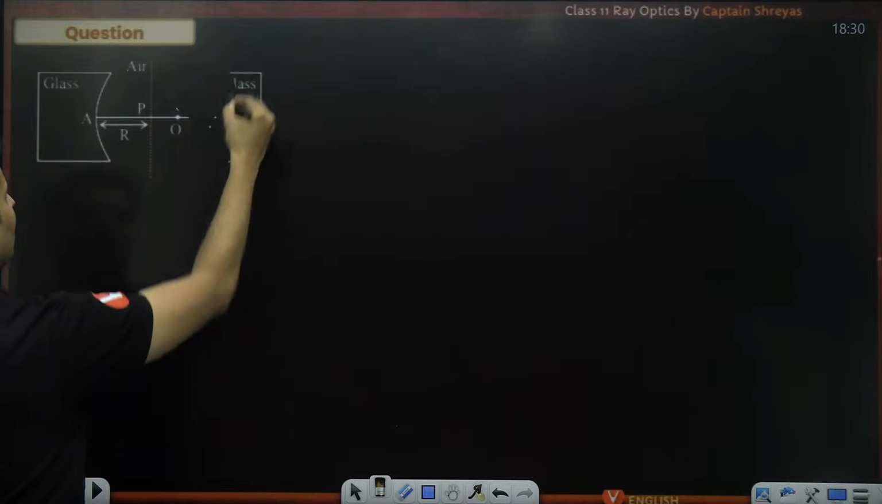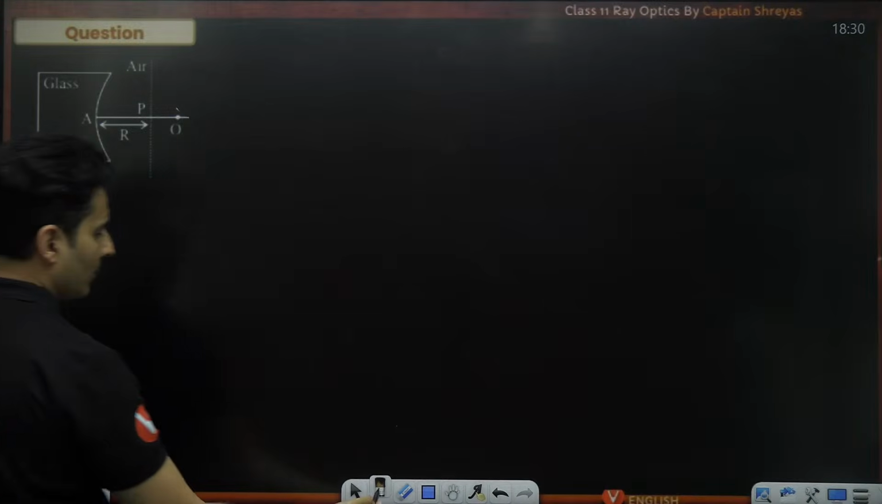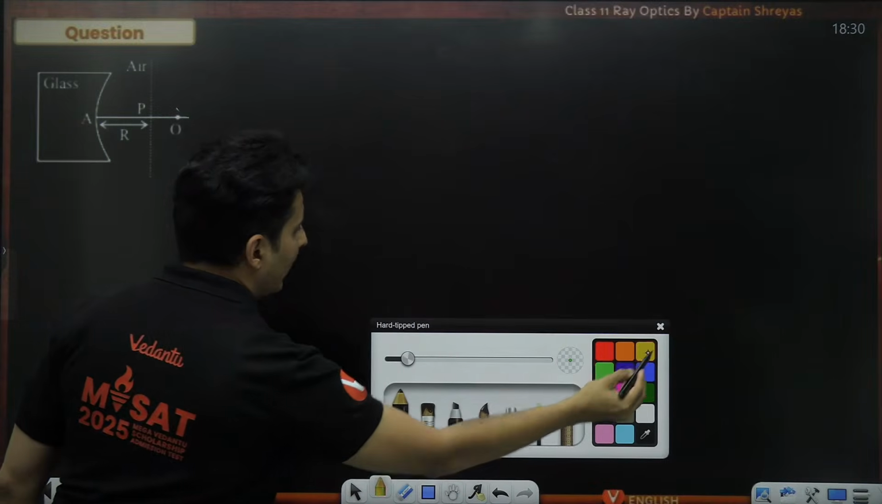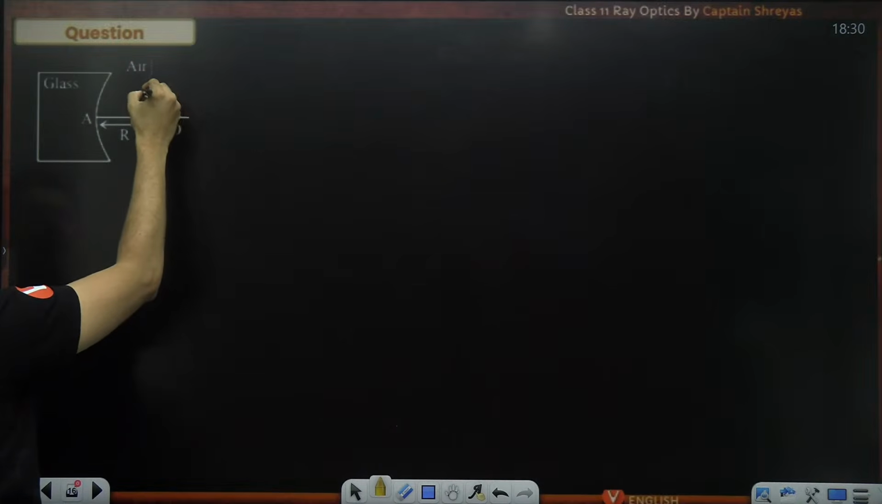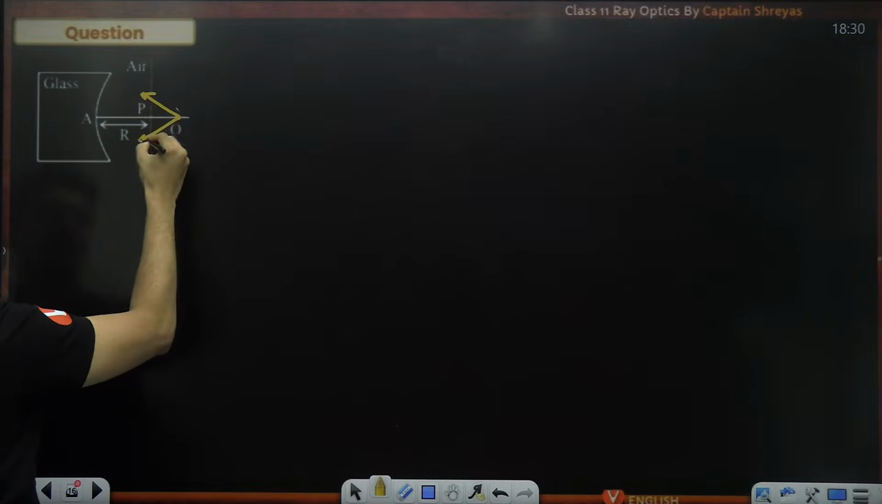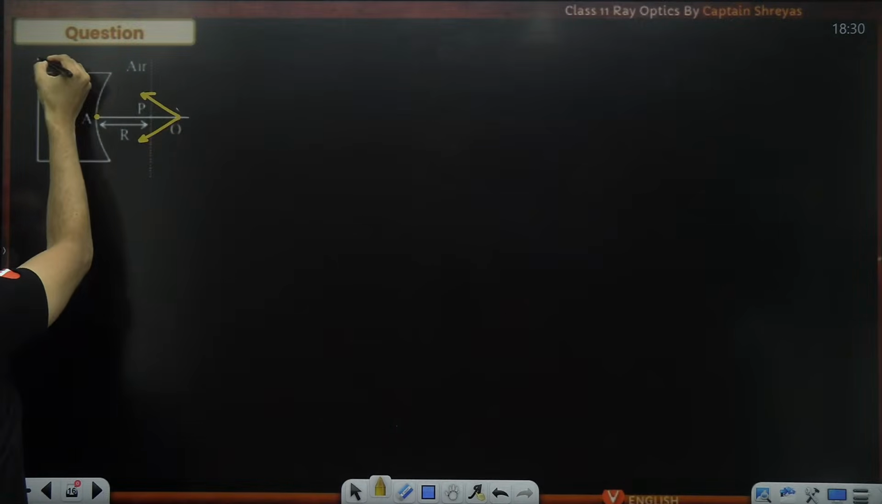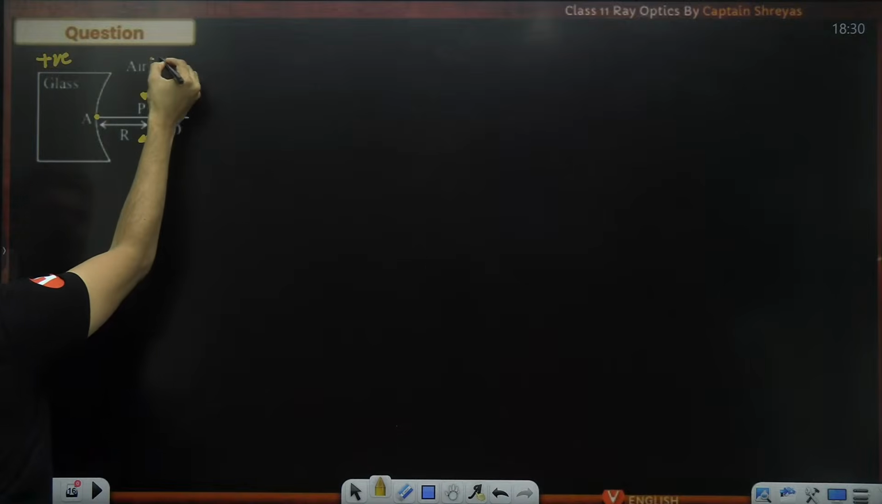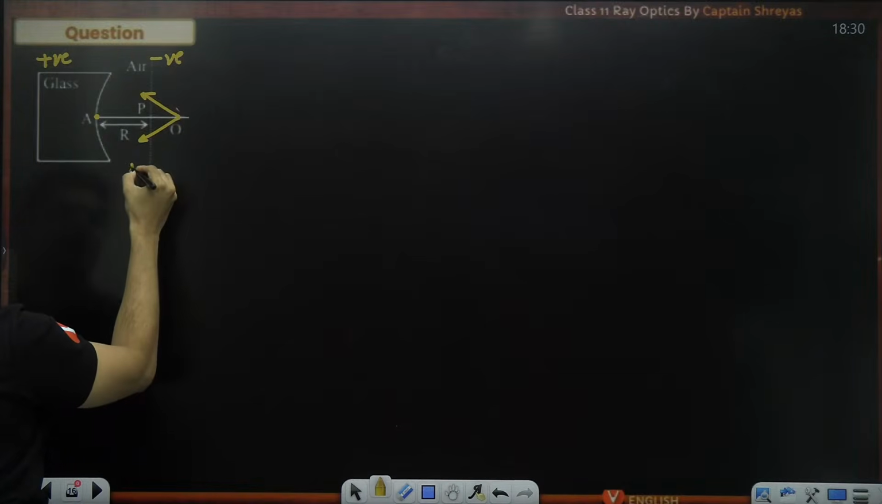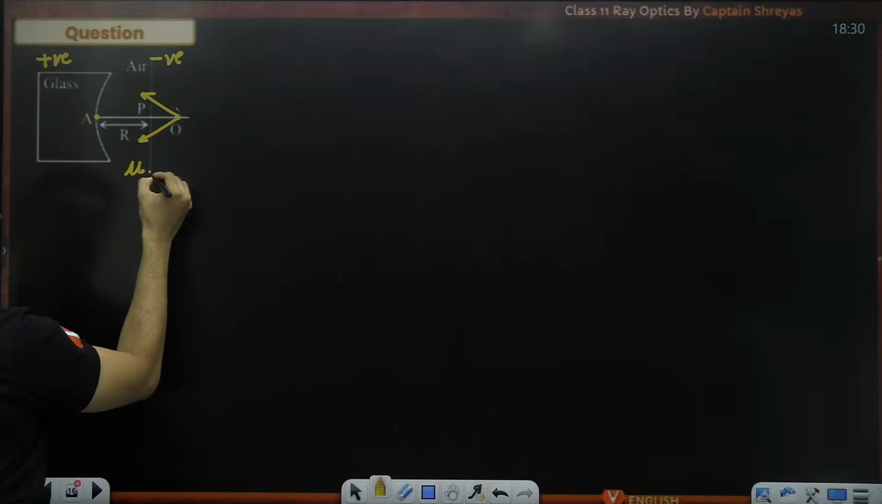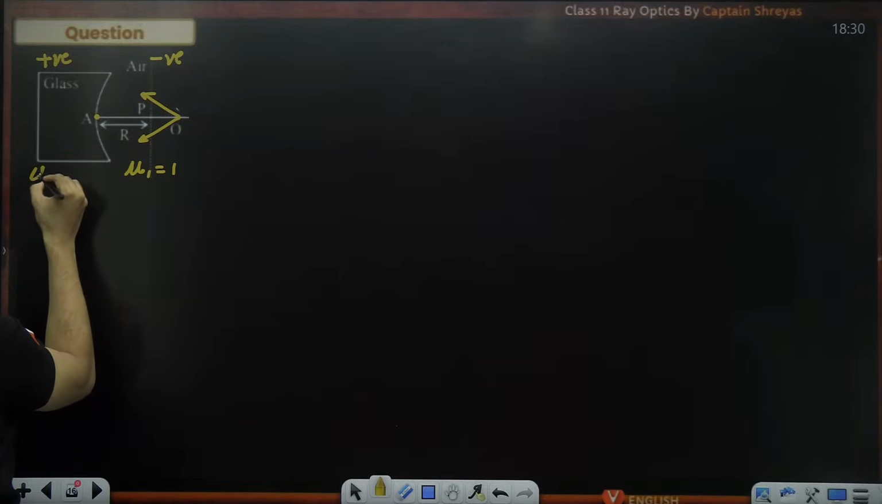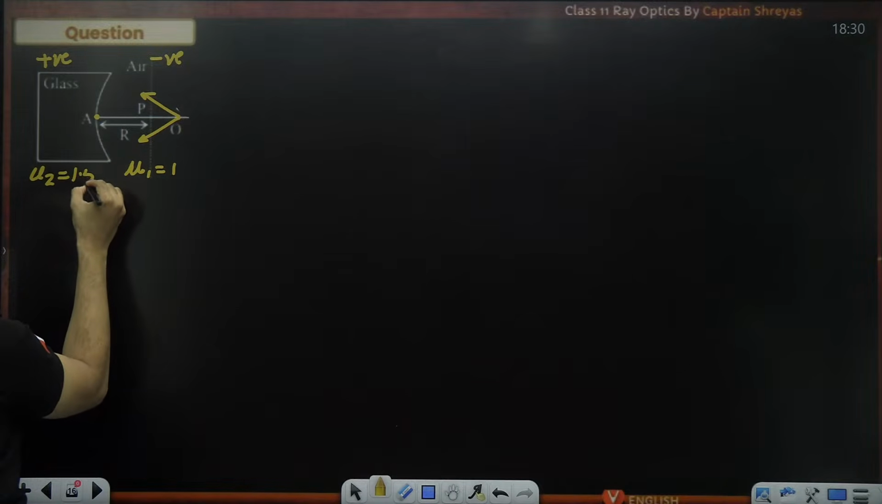Let's not worry about this now. Okay. In this scenario, what happens is the rays are going like this. This is the pole. So wherever they go, that side becomes positive. This will be negative. This is the first medium. So mu1 will be air, which is 1. Glass means it will be 1.5.